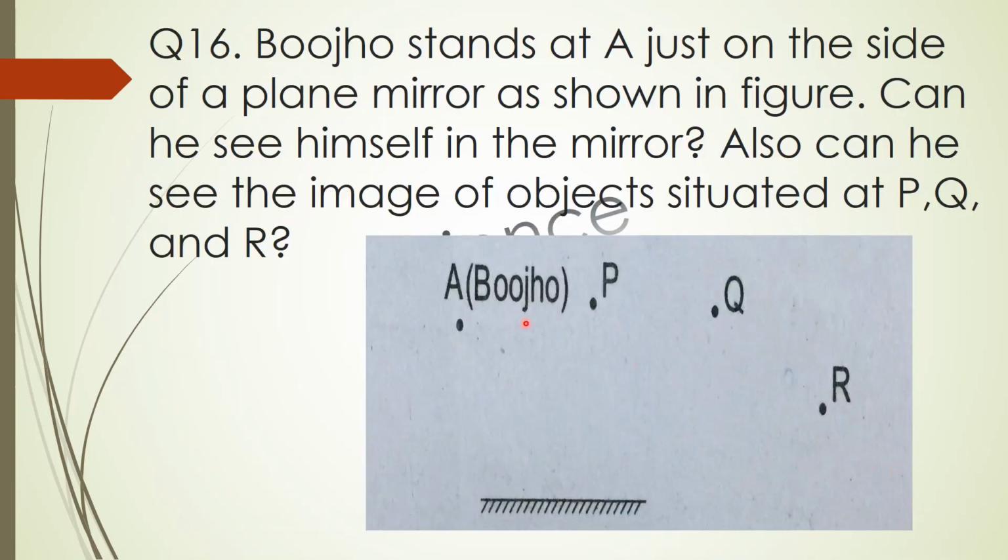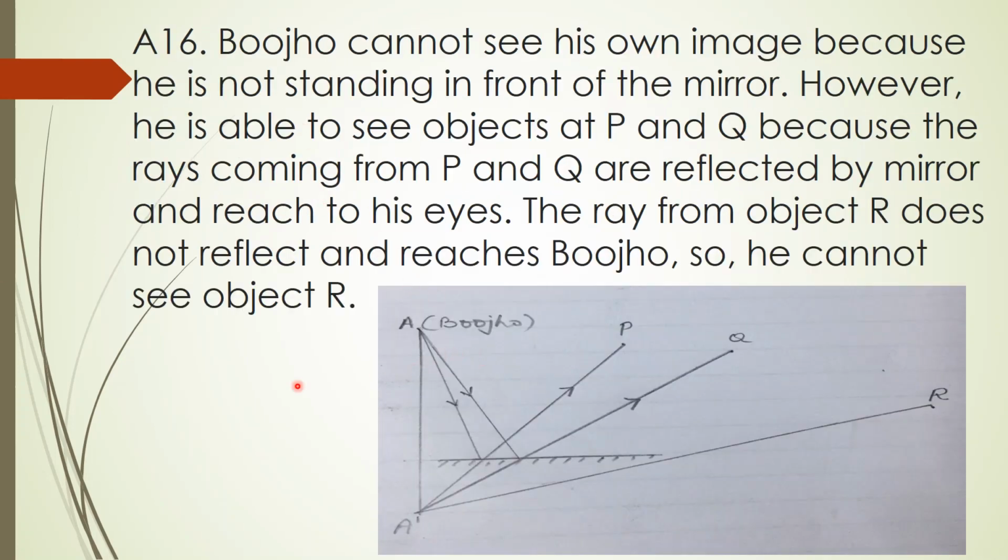Question number 16: Bhujo stands at A just on the side of a plane mirror as shown in the figure. Can he see himself in the mirror? Also, can he see the images of objects situated at P, Q and R? So the answer is, Bhujo cannot see his own image because he is not standing in front of the mirror. The mirror is from here and he is standing away from the mirror.